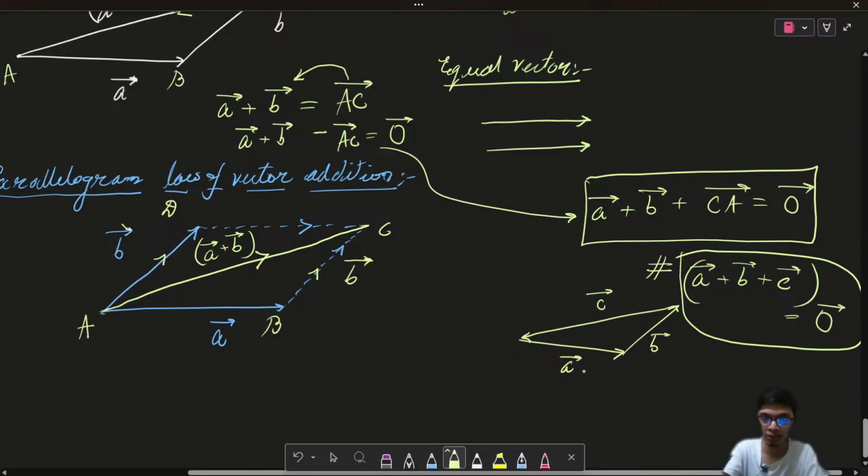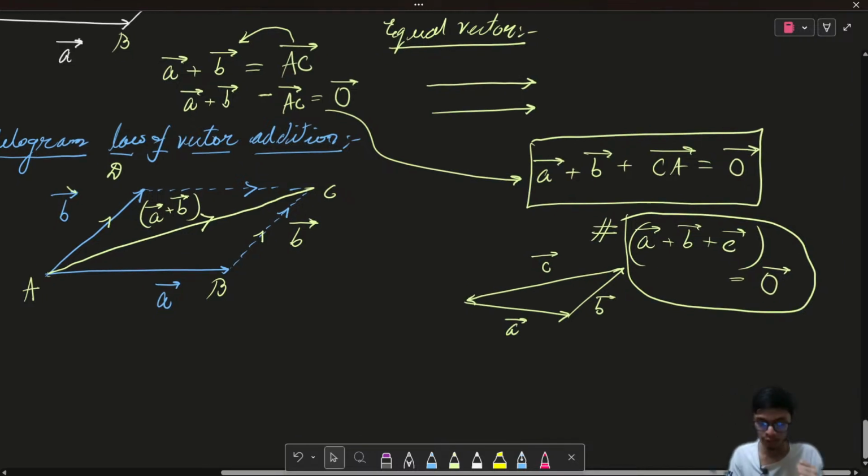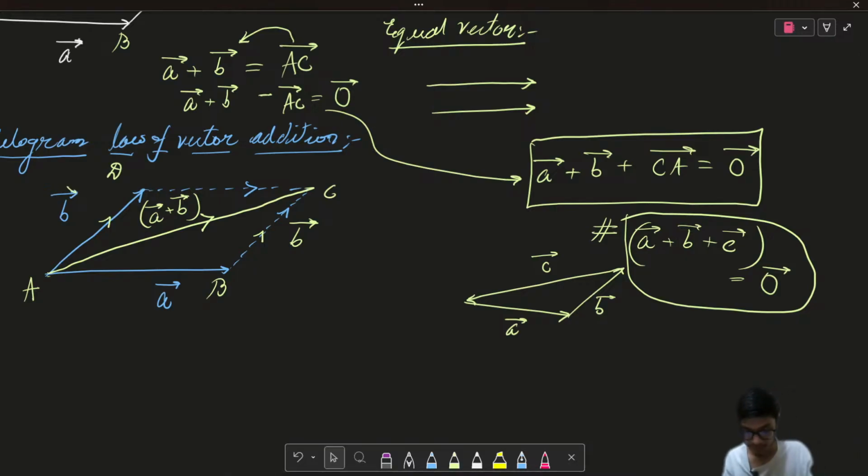Okay, so this is one of the most important key results: when I take all the vectors in the same direction such that they form a closed loop, I get the 0 vector. All right, I hope this part is clear to all of you.